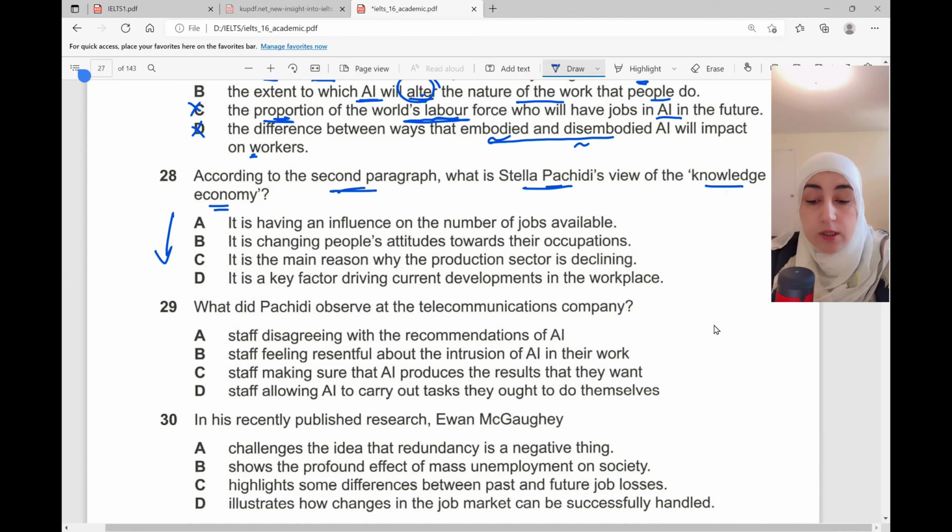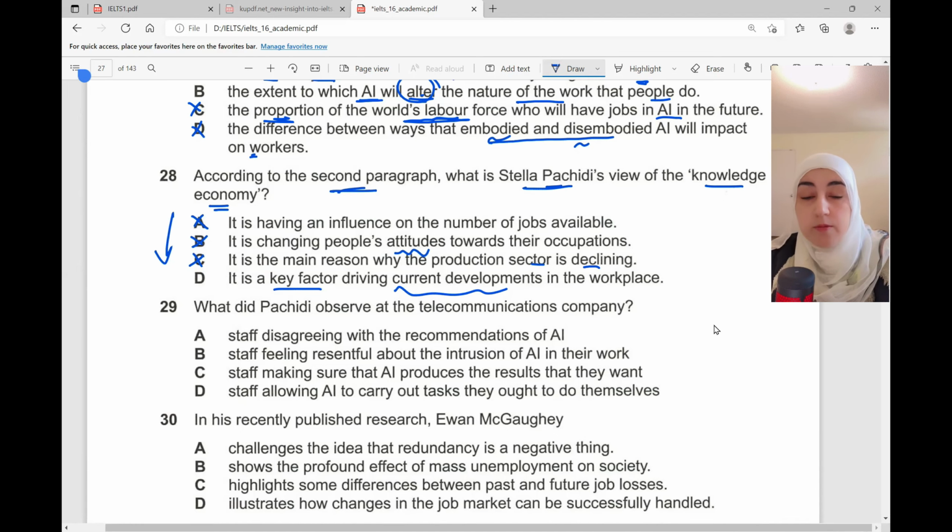Again, elimination. It is having an influence on the number of jobs available. They didn't talk about that at all. It is changing people's attitudes towards their occupation. Not really. They didn't talk about attitudes, did they? Okay, it is the main reason why the production sector is declining. Did they mention that the number of products or there's a general decrease in producing or production? Not really. Let's look at the last one. It is a key factor driving current developments in the workplace. Okay, that sounds similar. So it is a key factor. So it is an influence, as was mentioned in the paragraph, driving current developments in the workplace.